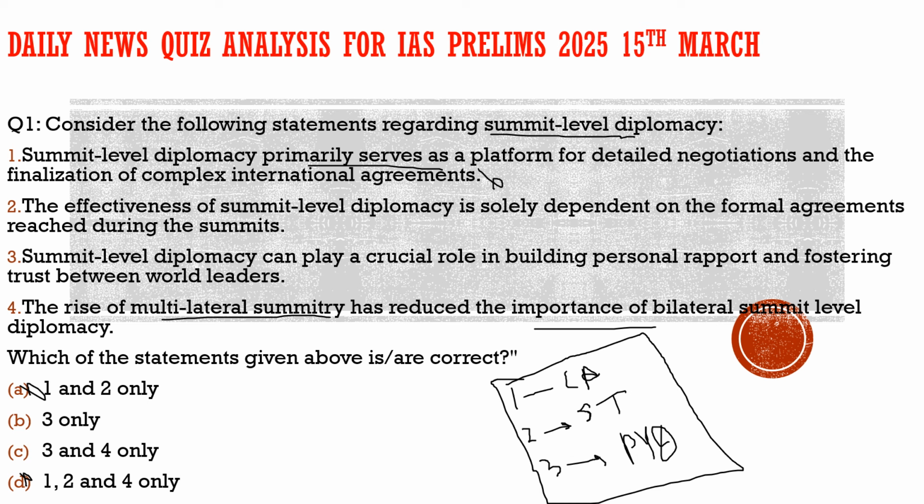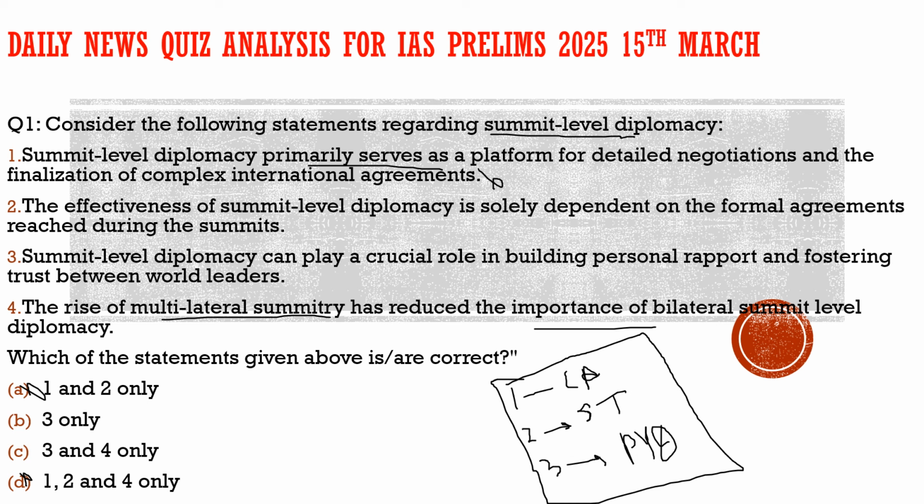Now the third statement says summit level diplomacy can play a crucial role in building personal rapport and fostering trust between world leaders. 100% correct. Nothing wrong with the statement, nothing wrong in assuming it. So the third statement is correct. So with respect to this question, the correct option would be option B. Now with this, I hope you have understood the question.